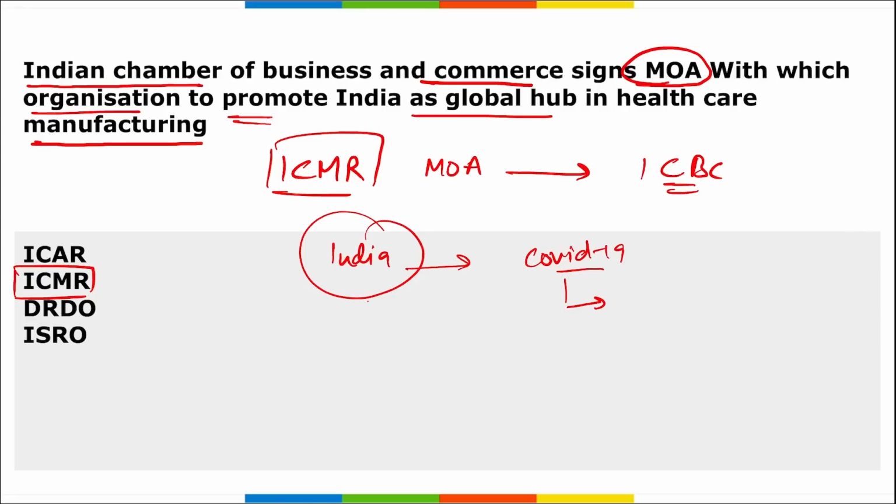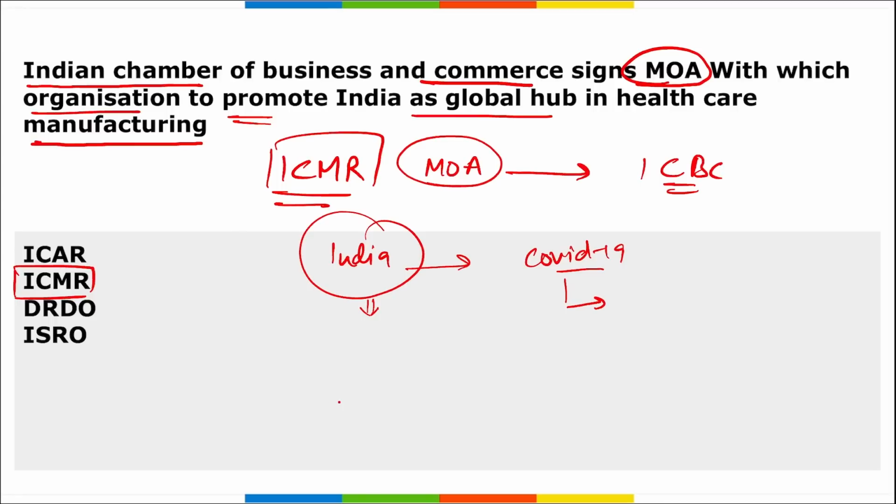So India helped a lot of countries during that time, and India also has one of the best ecosystems for the development of these drugs, medicines, and health-related equipment. Correct. So to promote India at the global level in healthcare manufacturing and delivery, to build a strong healthcare ecosystem for the future, and to attract investment in the healthcare sector, this memorandum of understanding was signed between ICMR and the Indian Chamber of Business and Commerce.